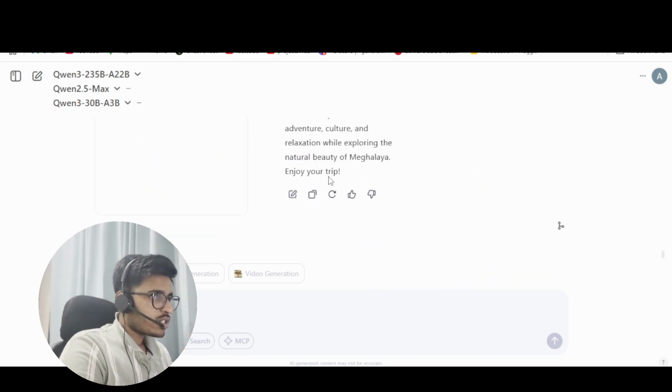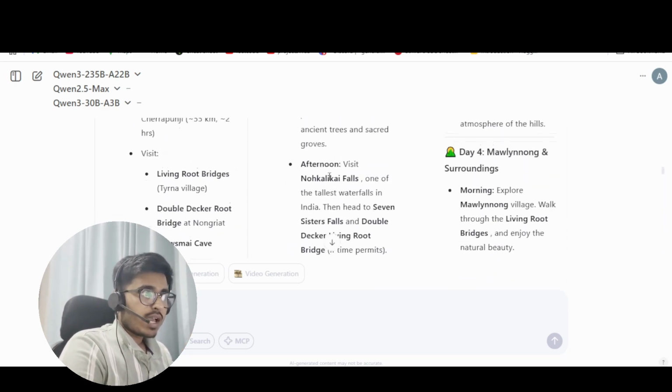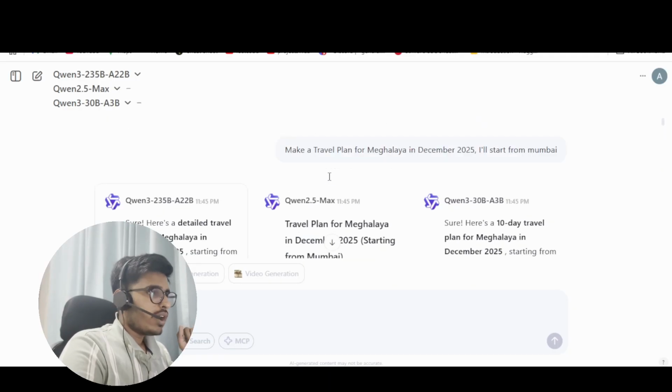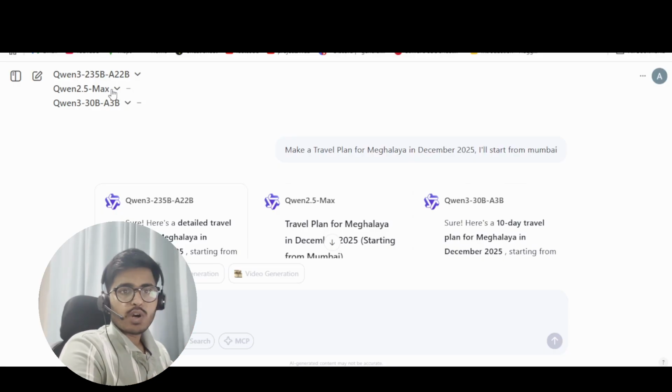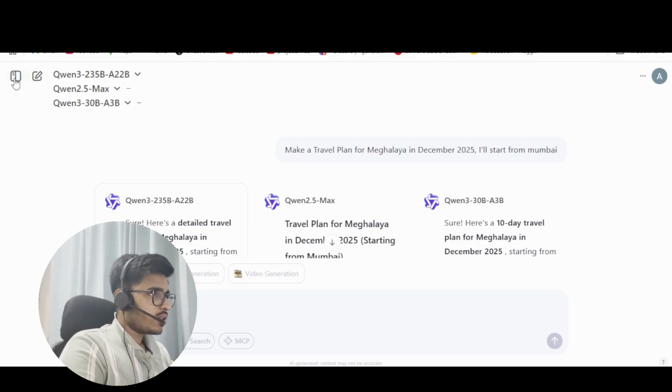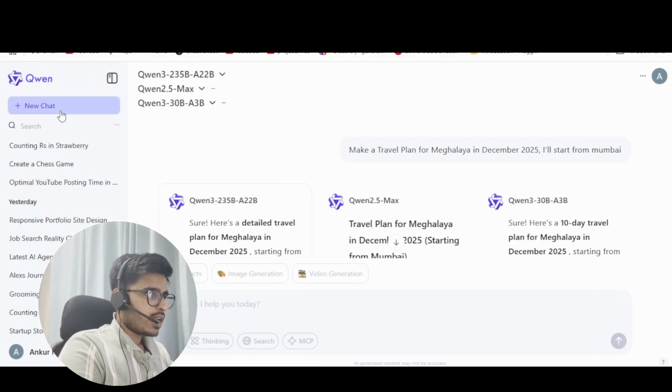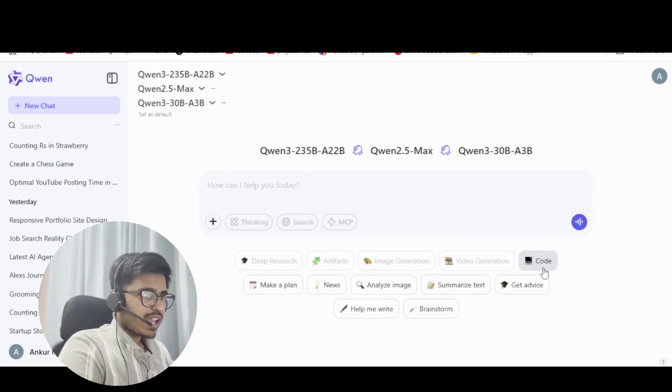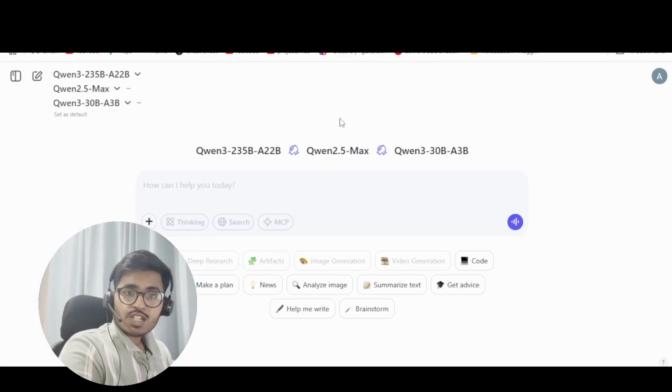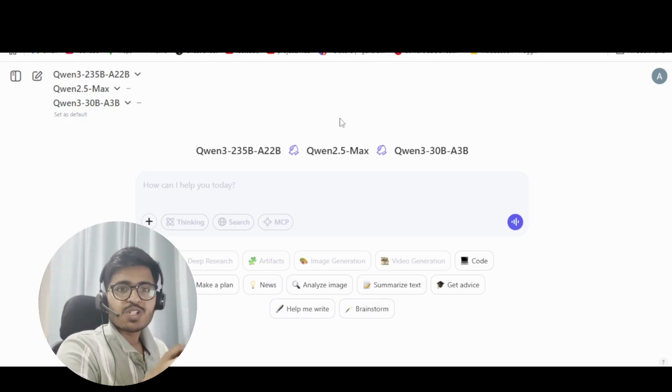So it is actually very interesting where you can compare all these models and then see which one works for you. Every model has its own speciality, its own thing that it wants to highlight, and it is very good at it. But then you can choose by your own experiments which one you have to use. So I think that's it from the experiments perspective. I have gone through and shown you a lot, I would say. I would suggest you all to at least once visit this platform, and maybe this might be the next ChatGPT that you want to use.